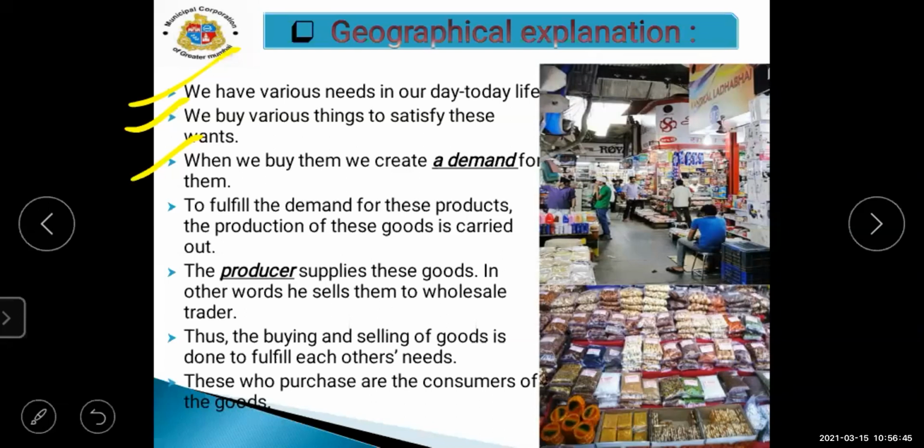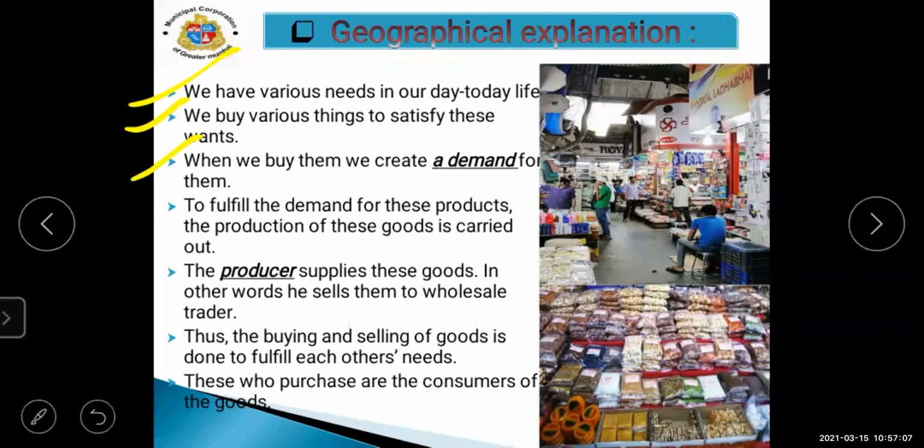Here, as we are living our day-to-day life, we have various needs and we are satisfying these needs. Yes, we want food on a daily basis. The first preference we have given is to our food. So we are satisfying these wants. So when we buy, we create a demand for them.